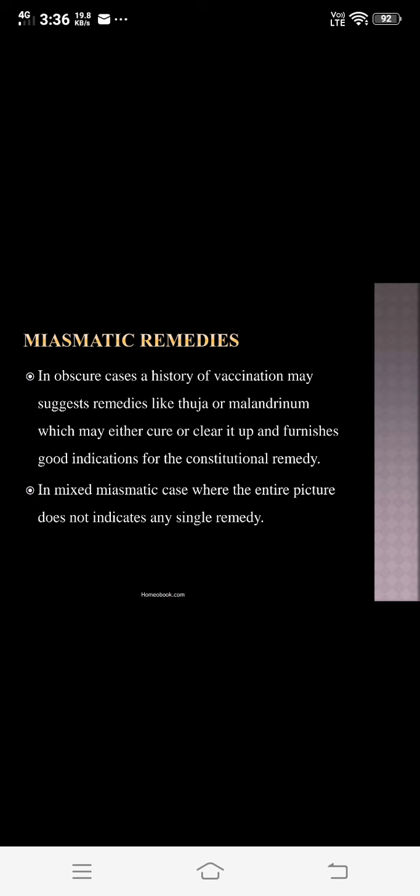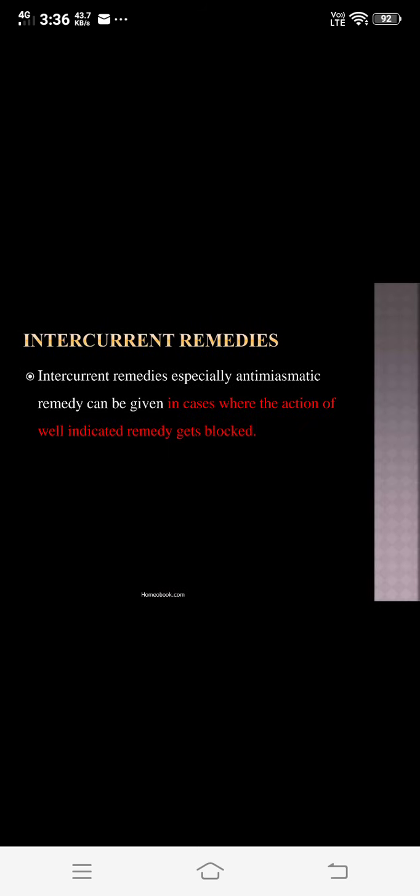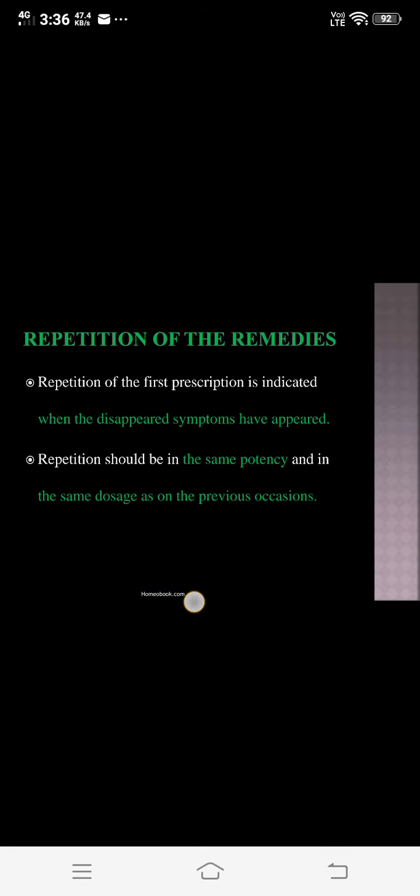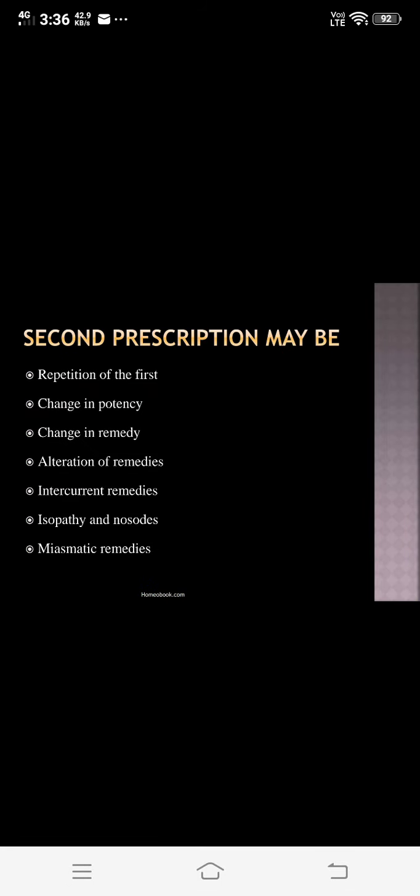After this, again we are going to see different types from the book. So all of you understand these types of second prescription, or any difficulty regarding any type? Yes, all of you understand.